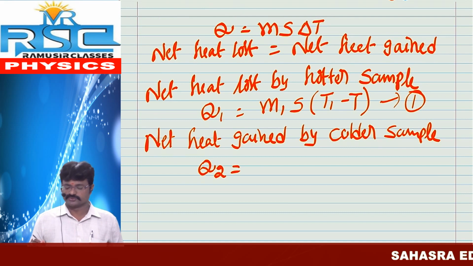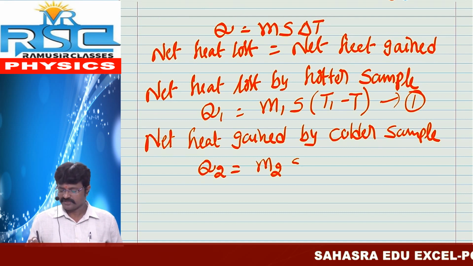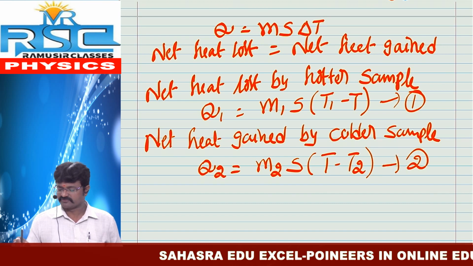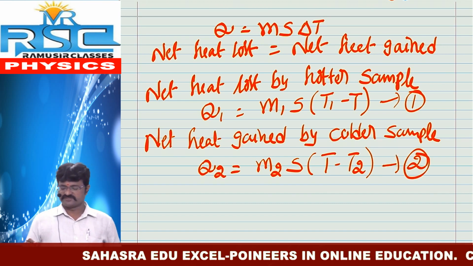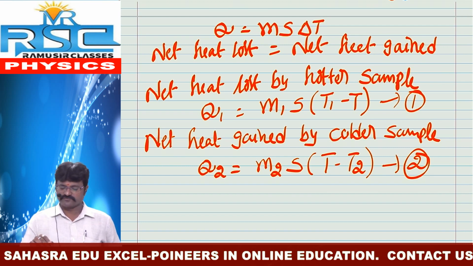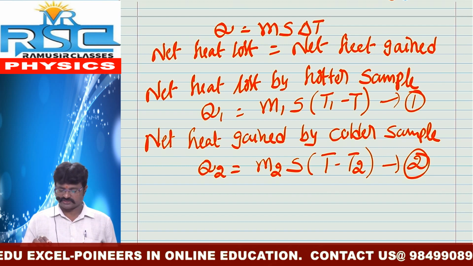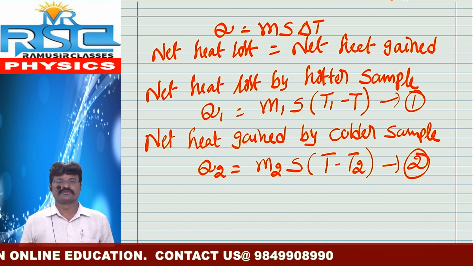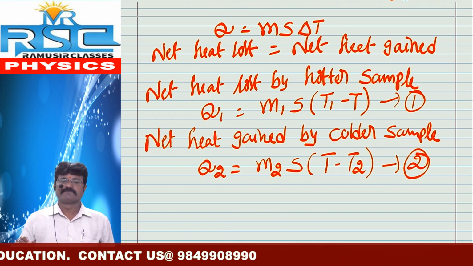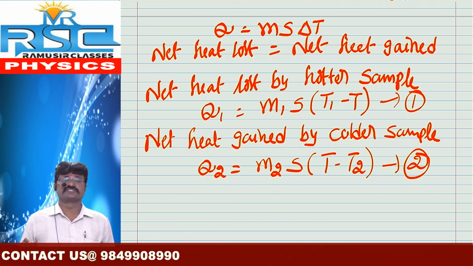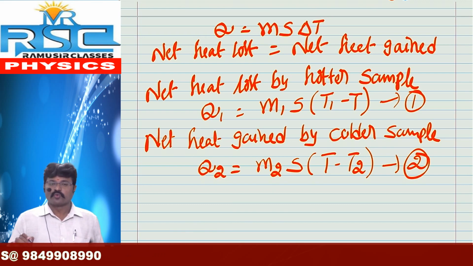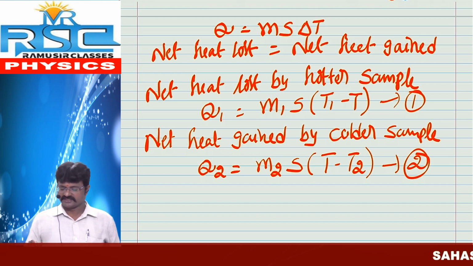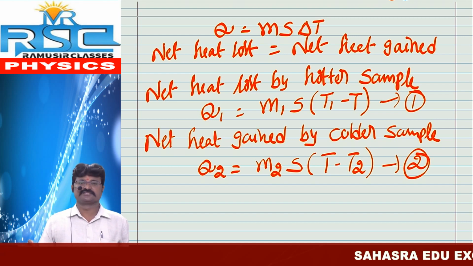Q2 is equal to M2 S (T minus T2). This is the second equation. How is it possible to get this? It is from Q is equal to m s delta T. Q2, mass M2, S the specific heat of water, T the resultant temperature, T2 the colder sample. So the colder sample only gains heat. That's why we take this equation.